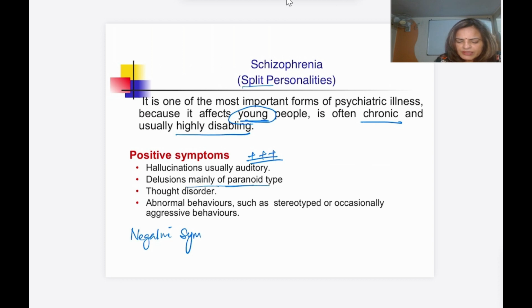It is also a split personality. So splitting between the thought and the reality. That leads to there being no coherence, and that leads to the split personality. And in positive symptoms there will be hallucination. What type of hallucination will be there? It is an auditory hallucination. Paranoid delusion will be there. And the person's thought and behavior are also altered in schizophrenia. So abnormal behavior will be there.